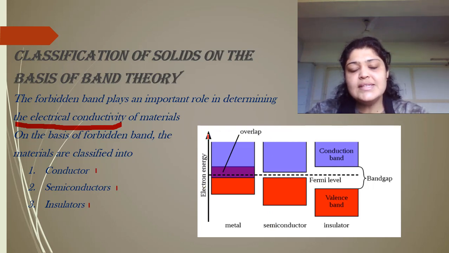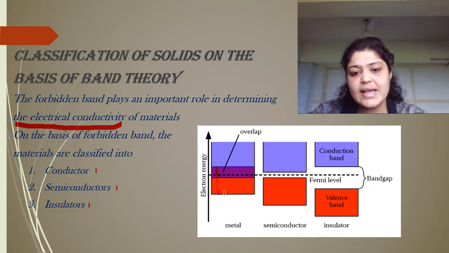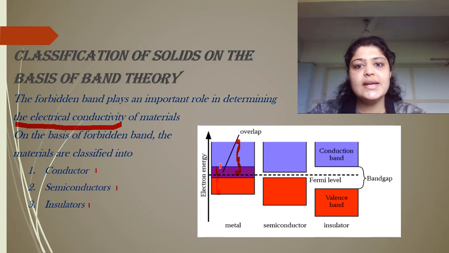Suppose I say this is the electron energy. This represents the metal, wherein you can consider this portion as the valence band and this portion as the conduction band. Can you see this purple portion over here? This indicates the conduction and valence bands overlap in case of metal. Or I can say there is no forbidden gap in metals. Why? Because there are free electrons present in metals. After the valence band is filled up, still there are some loosely connected atoms which form the conduction band.